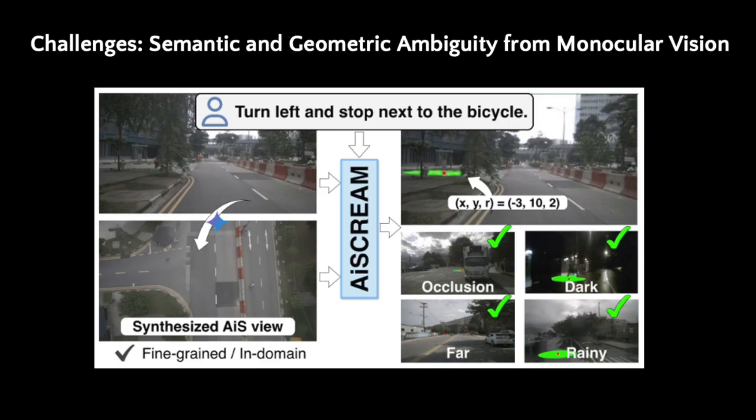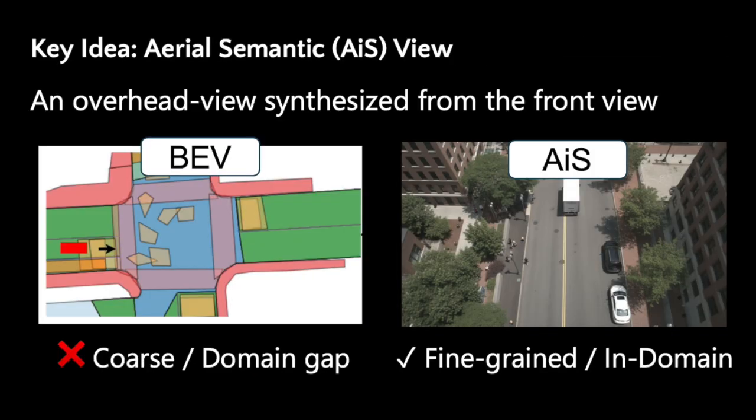This task has two main challenges. First, the model must ground the instruction in the visual scene and understand spatial relations such as next to or behind. Second, it must estimate an absolute position in meters from a single monocular image, where depth and geometric information are limited. Our key idea is to synthesize an aerial semantic view, or AIS view, from the front image. Unlike a metrically projected bird's-eye view, the AIS view is generated in the image domain. It therefore preserves appearance-level scene characteristics and provides stronger semantic correspondences with the front image.